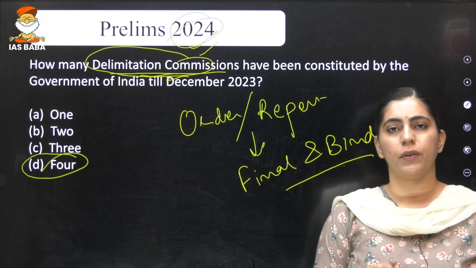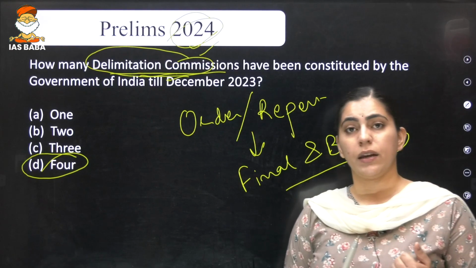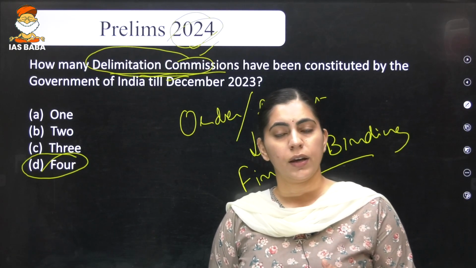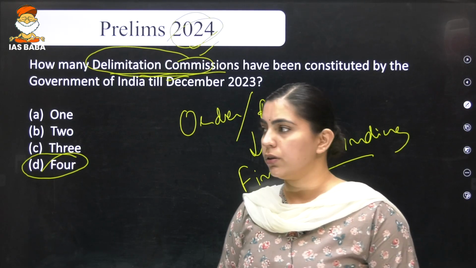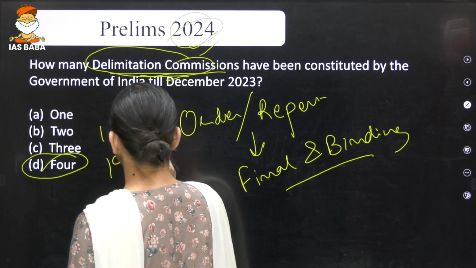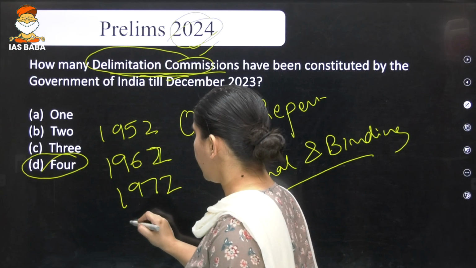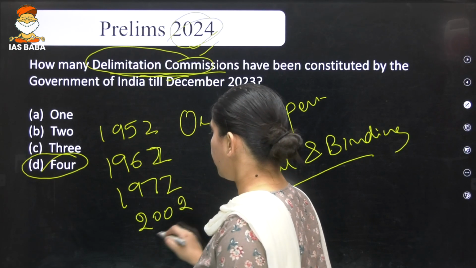That is, we have created the Delimitation Commission at least 4 times: first in 1952, 1962, 1972 and 2002. Right.